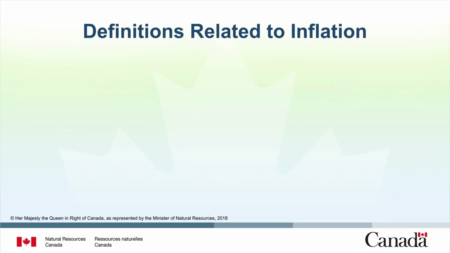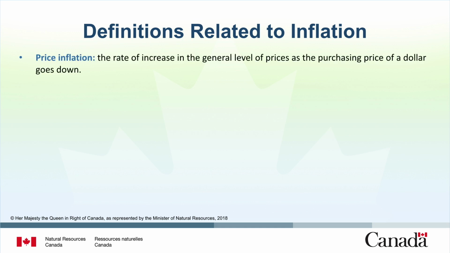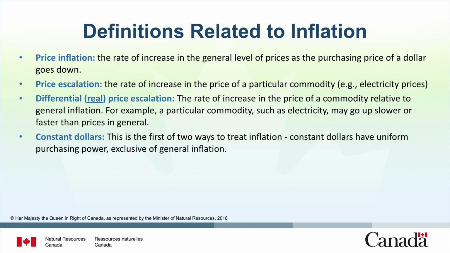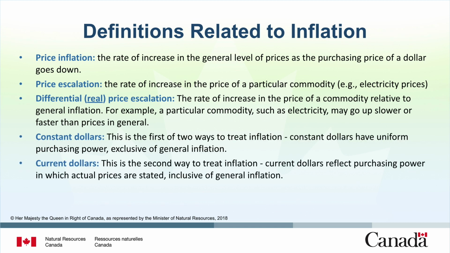To start, let's define 5 key terms related to inflation: price inflation, price escalation, differential price escalation, constant dollars, and current dollars. These terms will be used frequently in the following discussion on how to treat inflation in an economic analysis of capital investments. Price inflation is the rate of increase in the general level of prices.